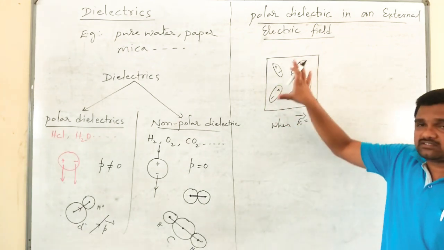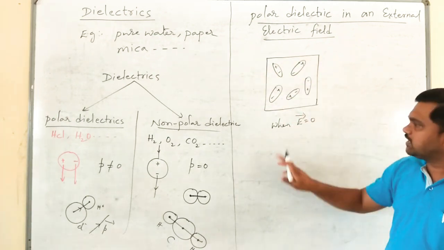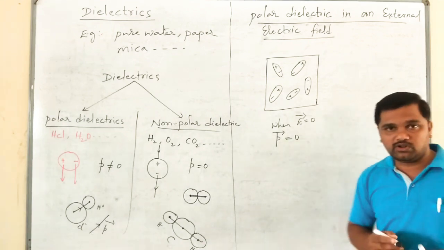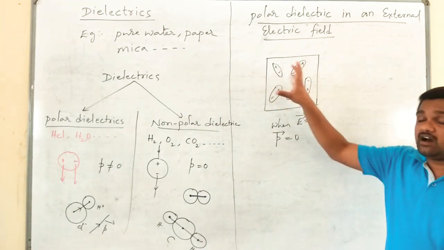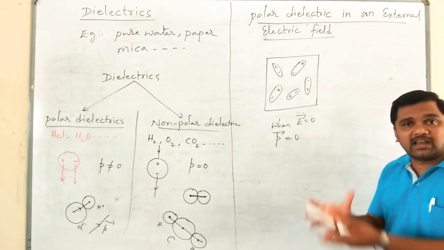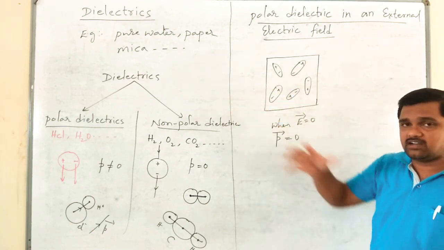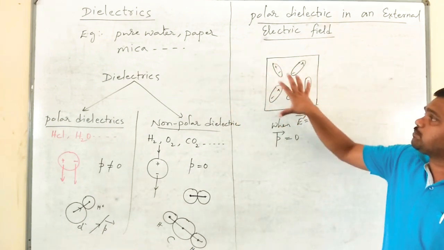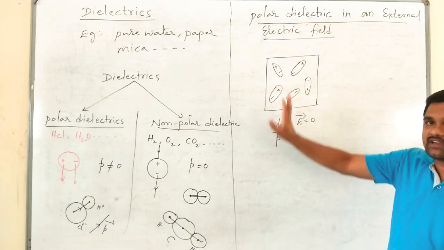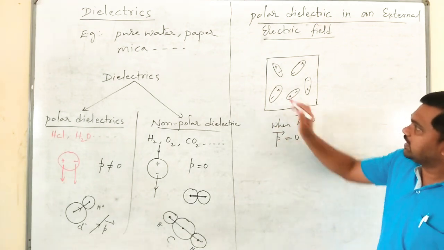Whenever there is random arrangement, we usually say P is equal to 0. This random arrangement happens due to thermal agitation, that is due to room temperature. Because there are plenty of dipoles arranged randomly, each dipole has some non-zero electric dipole moment in different directions.